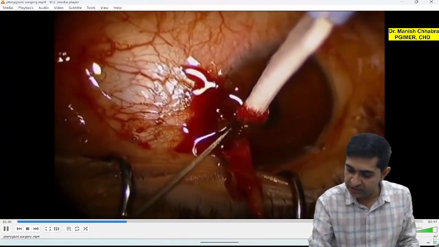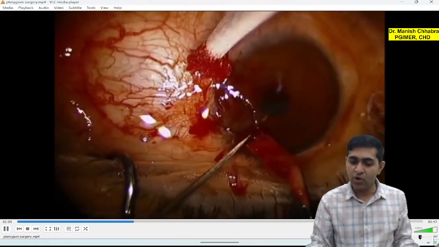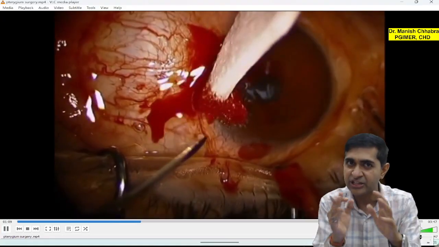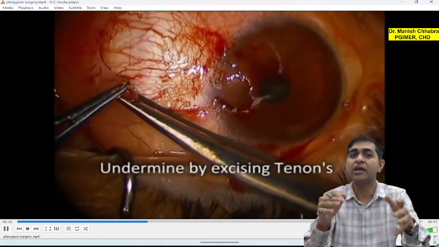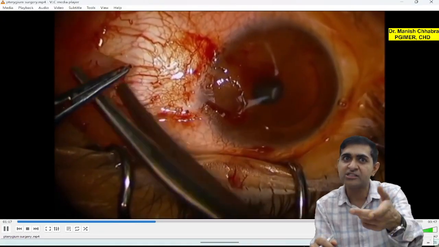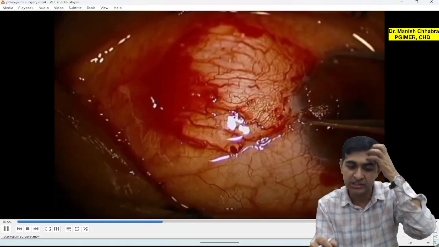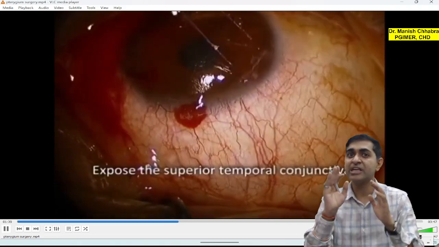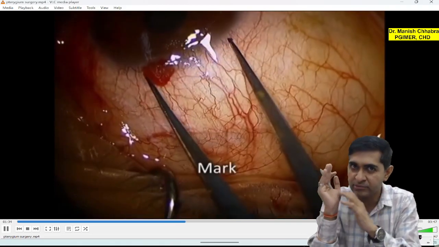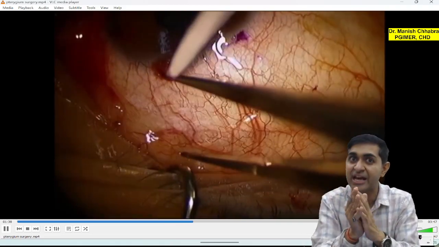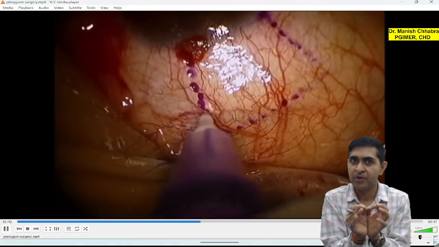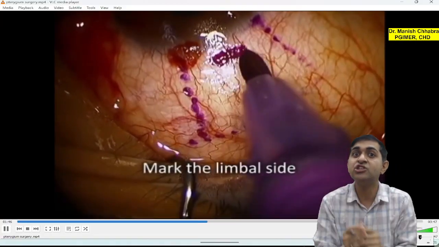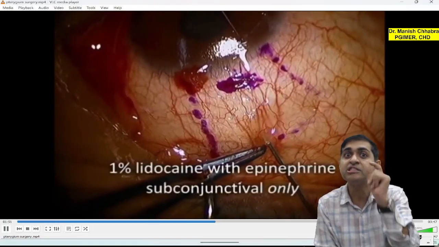Okay, so I think you have seen this. So on removing this is the bare sclera technique. If you do it like this, that's also okay, but 80% of the chances the patient will come to you for resurgery, right? Okay, so now the defect is measured and the same conjunctiva is taken from the temporal side and put on the nasal side. It reduces the recurrence rate to 0.01%. Mind you, so this is the perfect surgery.